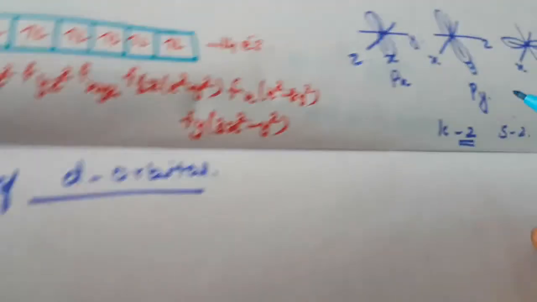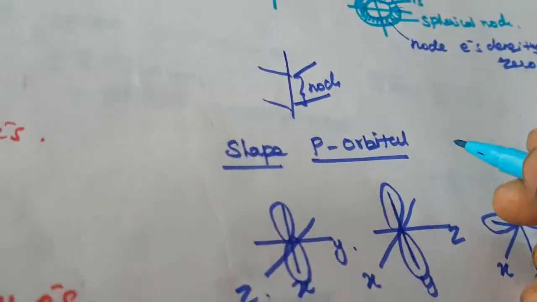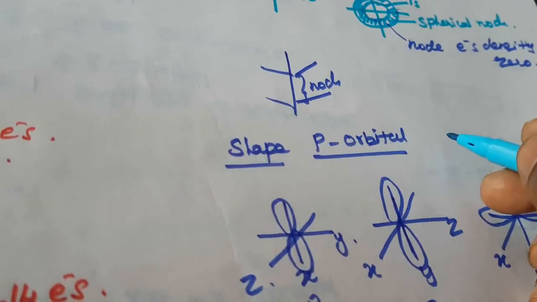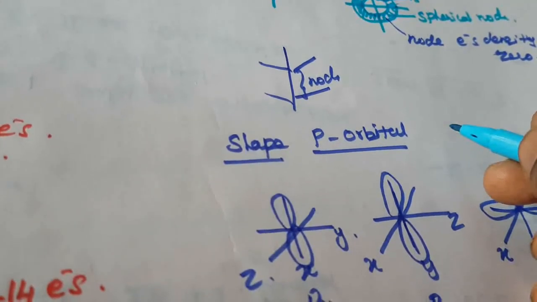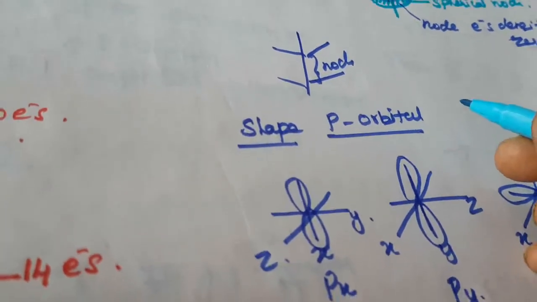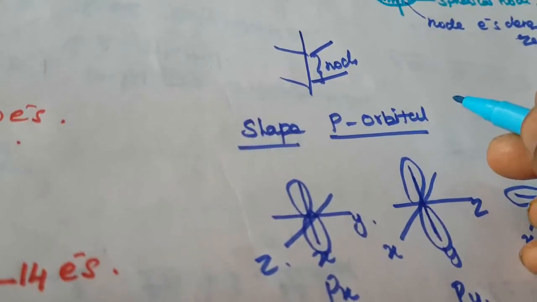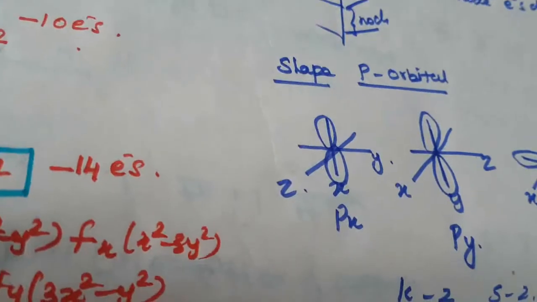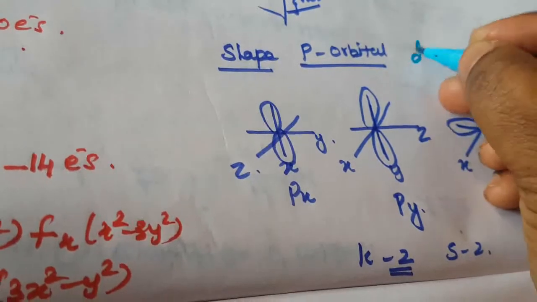What is the shape of this orbital? That is the dumbbell shape. The shape of this orbital is the dumbbell shape.